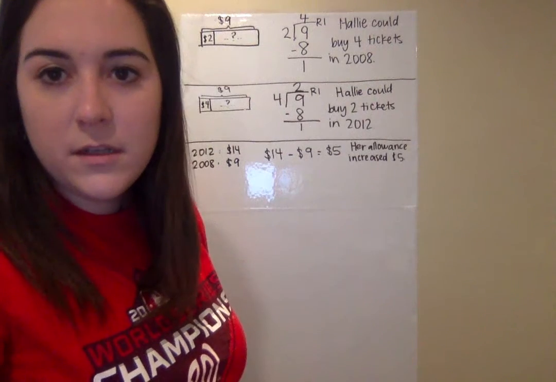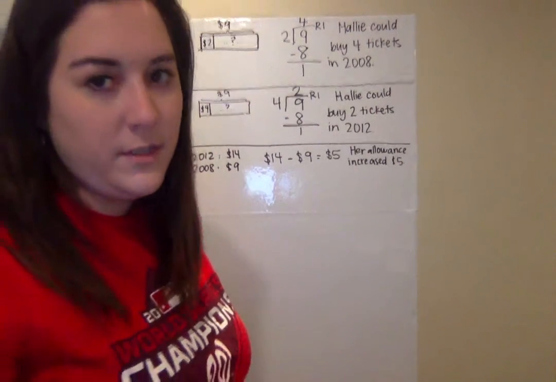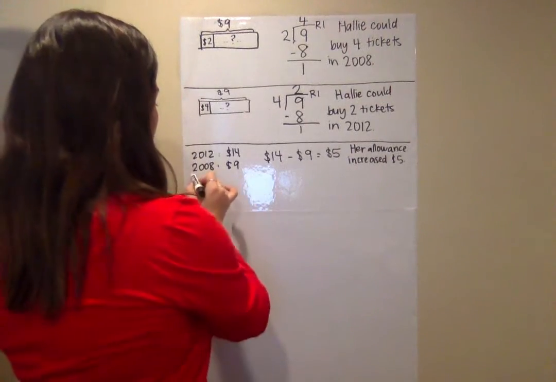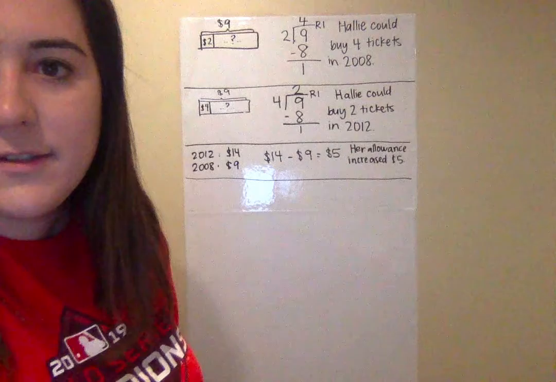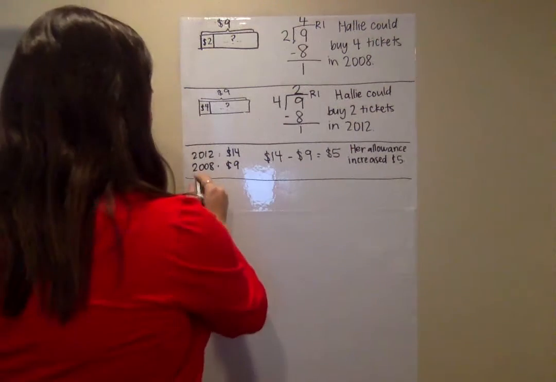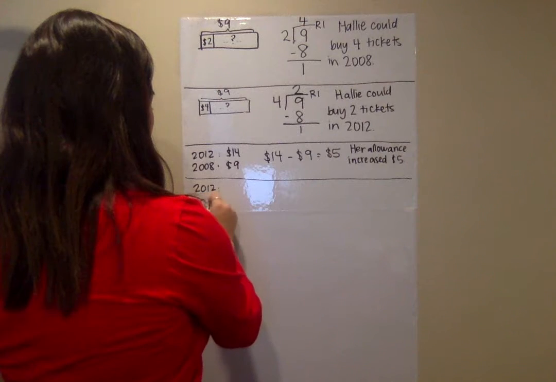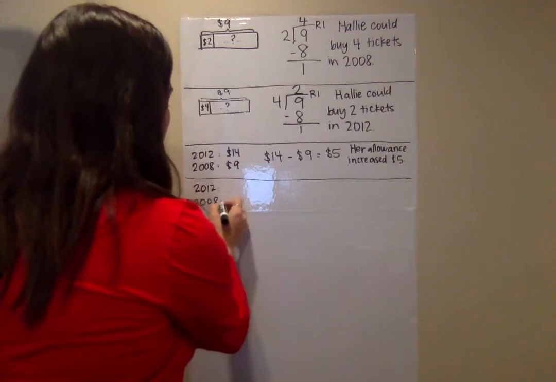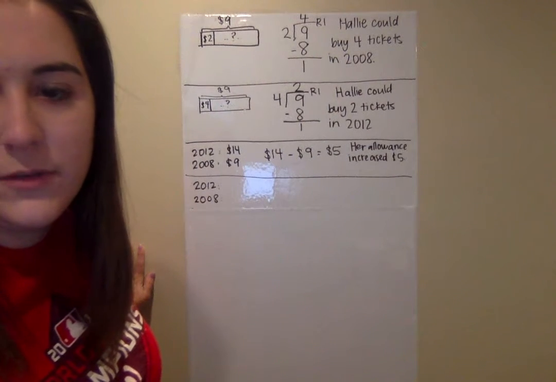Now we're going to D. How much more did a Carnival ticket cost in 2012 than it did in 2008? All right, so I'm seeing that how much more again, right? So it wants to know between 2012 and 2008. So I'm going to write the same thing, 2012, 2008. Okay, so how much more did a Carnival ticket cost in 2012 than it did in 2008?